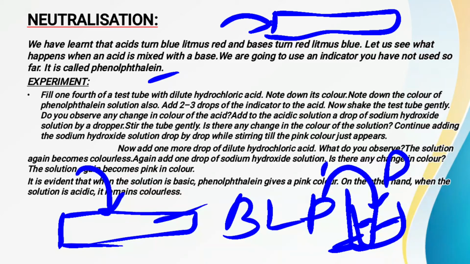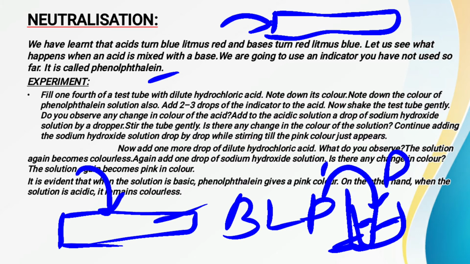So what do we conclude from this experiment? We conclude that when we add the indicator to the acidic solution, it remains colorless, as was the color of the dilute HCl. But once the solution becomes basic in nature, it changes its color from colorless to dark pink.